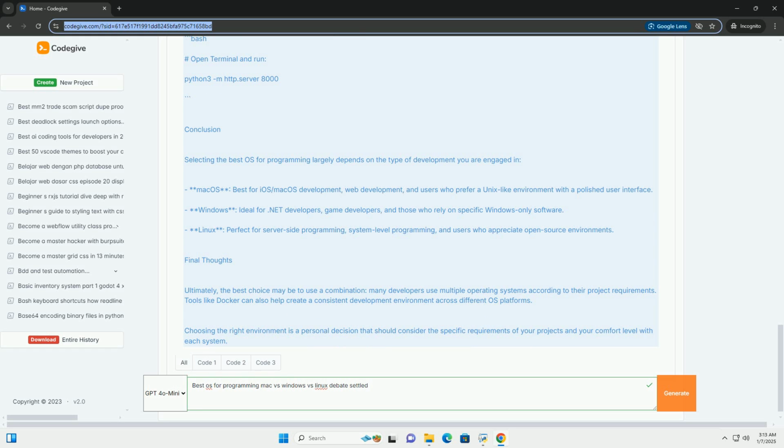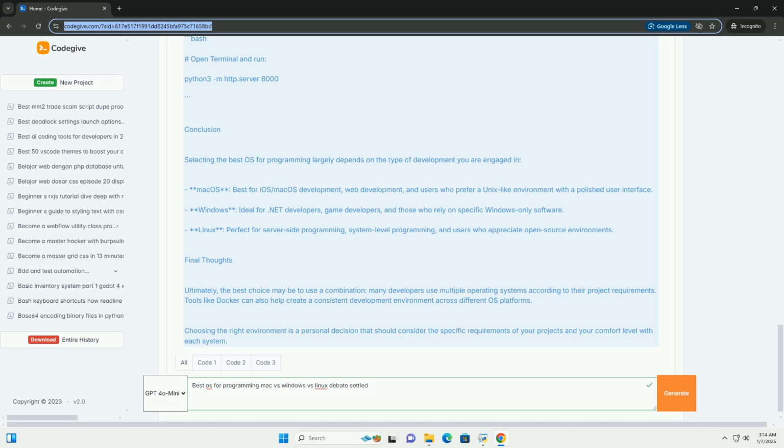Weaknesses. Cost: Apple hardware is generally more expensive compared to other options. Limited game development options: not as robust for gaming development compared to Windows. Code example: here's how to create a simple HTTP server using Python on Mac OS.